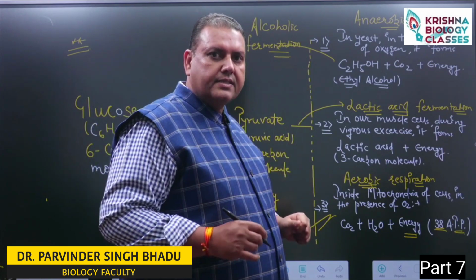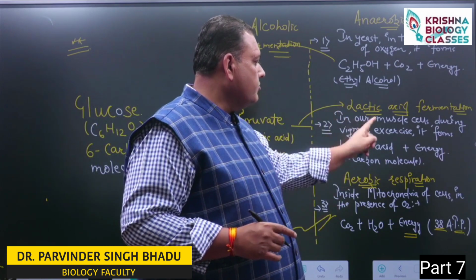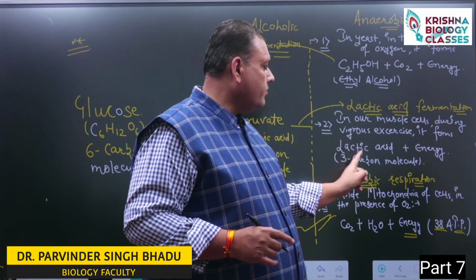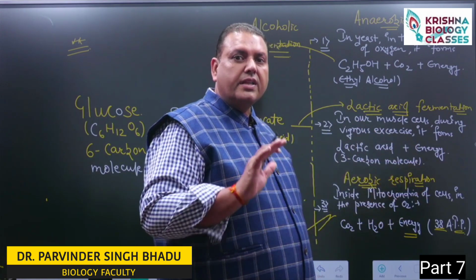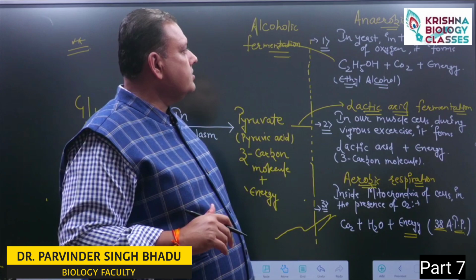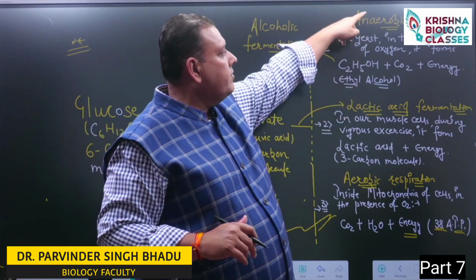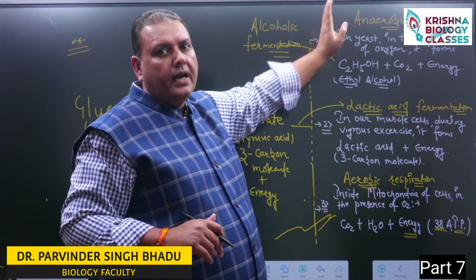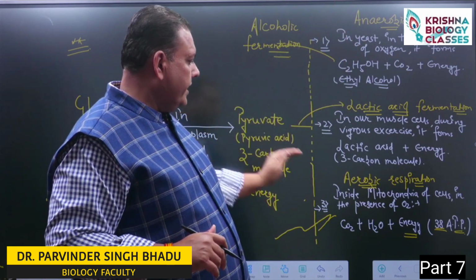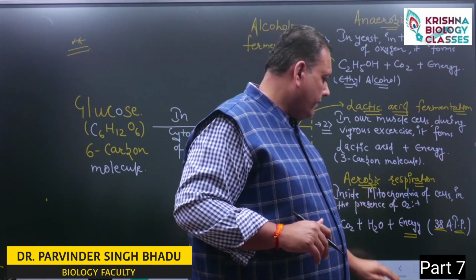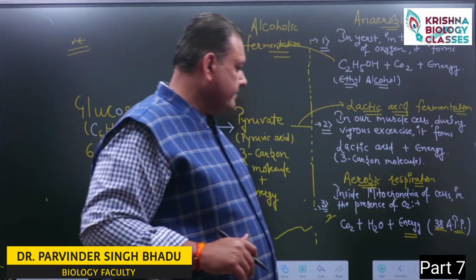During vigorous exercise inside the muscles, it gets converted into lactic acid and energy without utilizing molecular oxygen. So the upper two examples, alcoholic fermentation and lactic fermentation, are examples of anaerobic respiration, whereas this is an example of aerobic respiration.